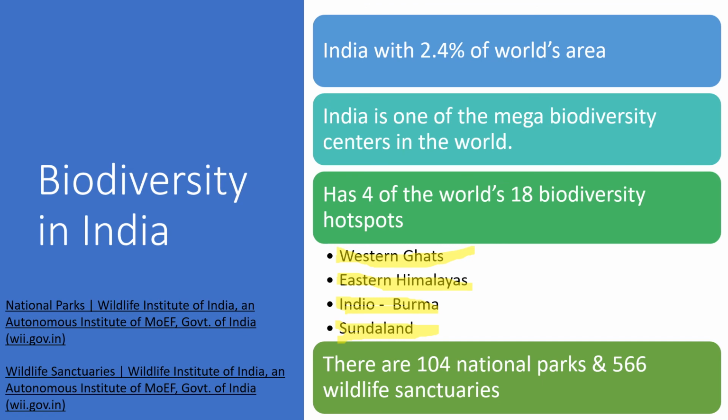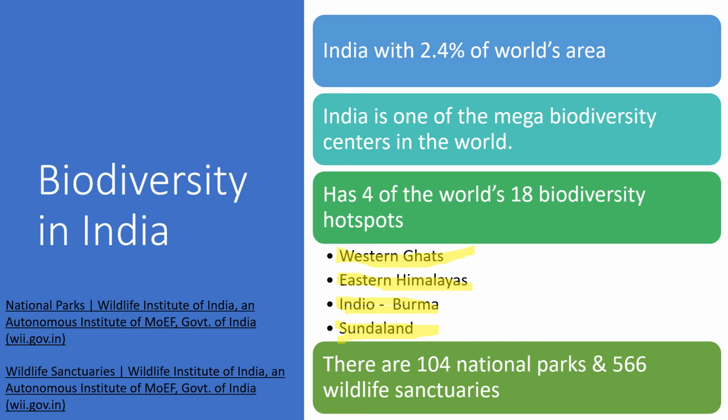These wildlife sanctuary and national park numbers are always changing. When I was referring to these contents, earlier it was 86 national parks and 530 wildlife sanctuaries, but now at present we have 566 wildlife sanctuaries.